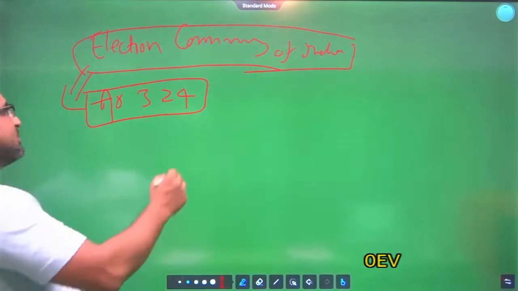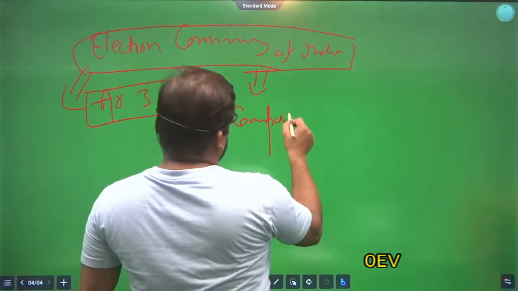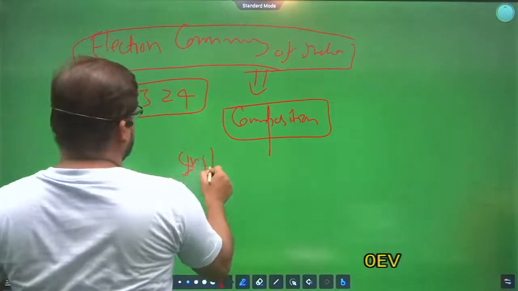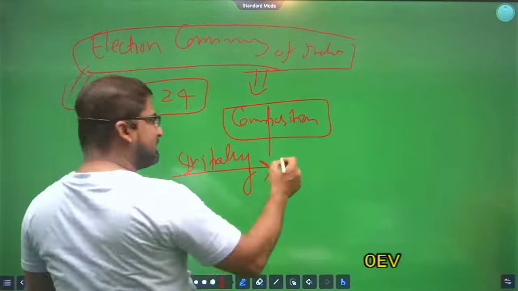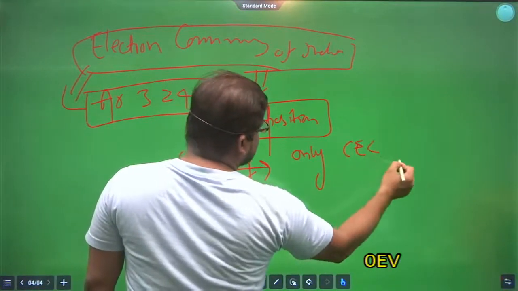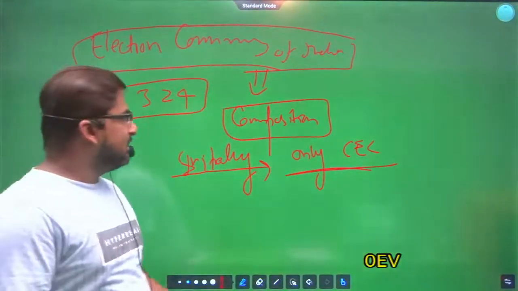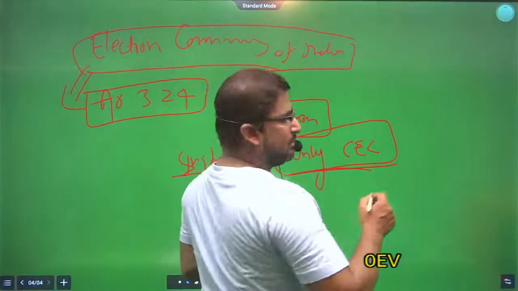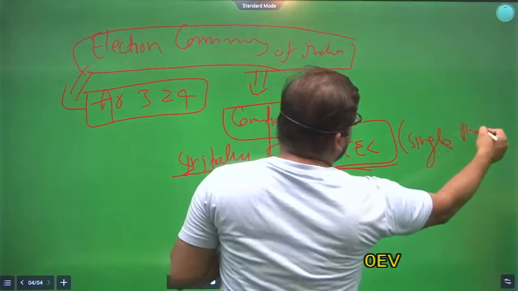Now come to the composition. Initially, when it was created, it was a single member body. There was only Chief Election Commissioner. Clear? It was a single member body.